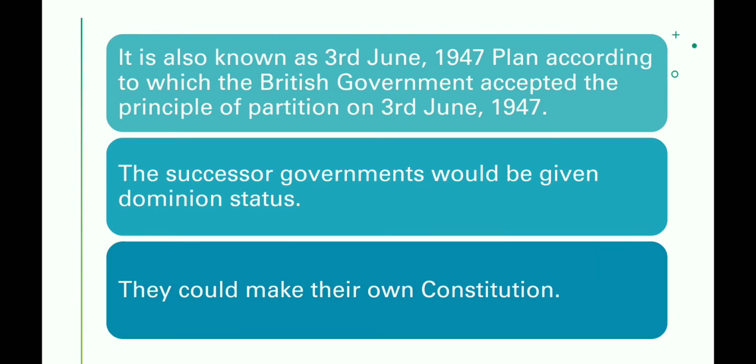According to the Mountbatten Plan, the princely states were also given the choice that they could either join India or join Pakistan, or they could retain a good relationship with Great Britain. So this is the historical background.